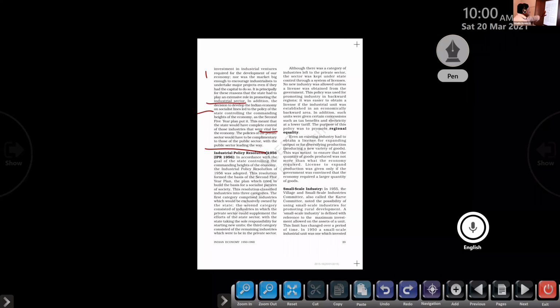Next one. Just read up to here. I will give you 5 minutes. Just read it. Any doubt, you can ask me. Make it fast.